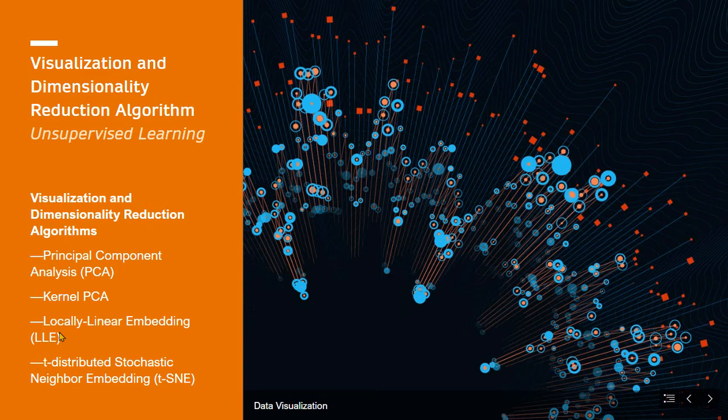Algorithms involving visualization and dimensionality reduction include principal component analysis, PCA, which is a method of simplifying data without losing information. Kernel PCA, where principal component analysis can be employed in a nonlinear way through the kernel trick. The resulting technique is capable of constructing nonlinear mappings that maximize the variance in the data. Locally linear embedding, LLE, a nonlinear dimensionality reduction algorithm. T-distributed stochastic neighbor embedding, t-SNE, which takes a high-dimensional dataset and visualizes it in lower-dimensional 2D or 3D graphs. The algorithms we will look at in this section are t-SNE and principal component analysis.